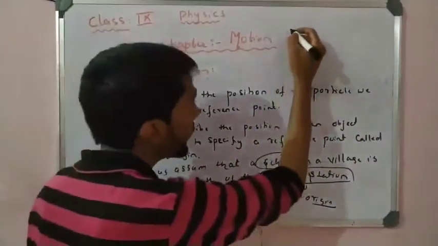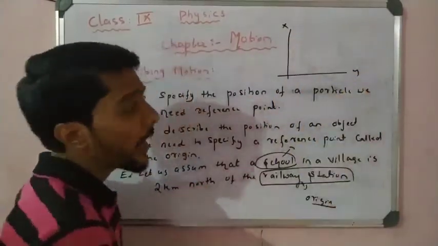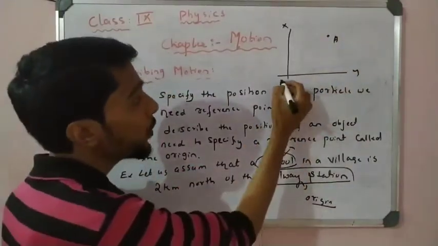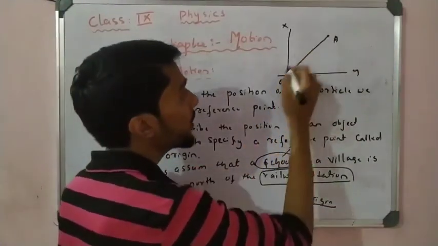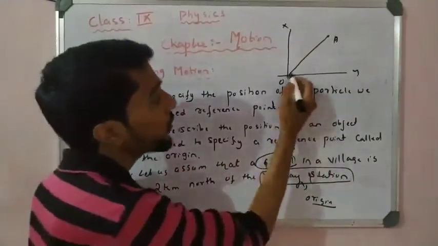For example, I can take a Cartesian plane here, with x-axis and y-axis, and a particle is present here. So what is the position of the particle here? This is the origin, so I can take this as the position of the particle. This straight line can show the position of the particle, right? So I can start from the origin, right?